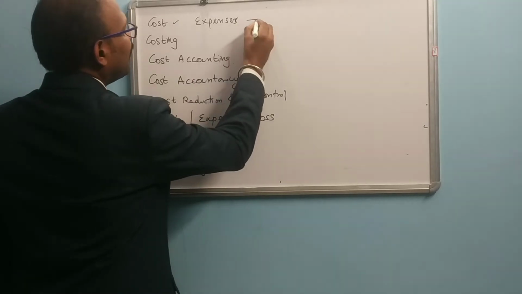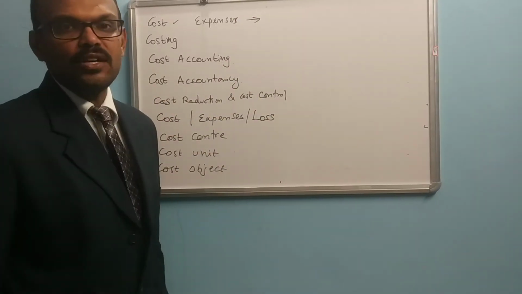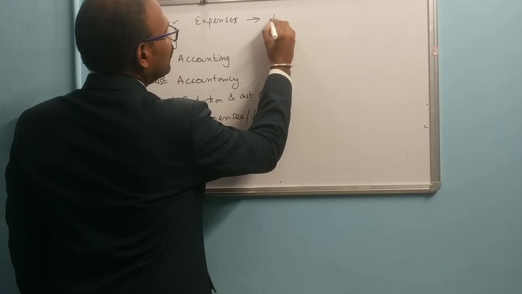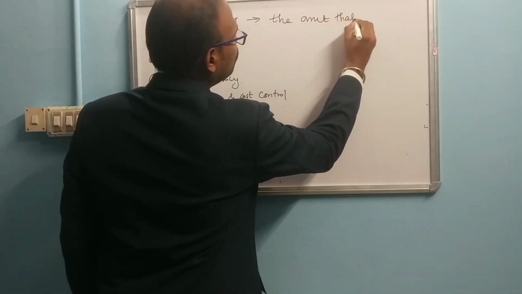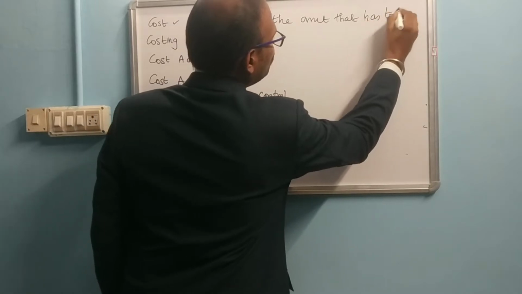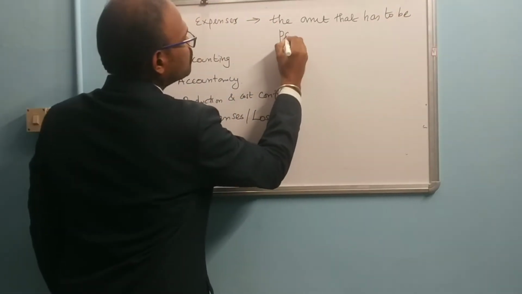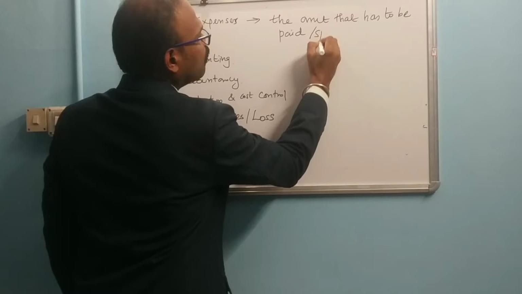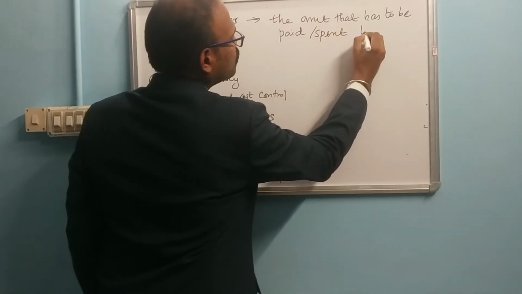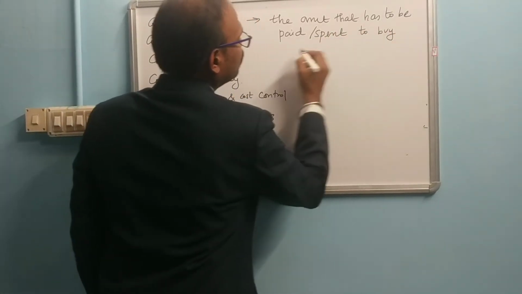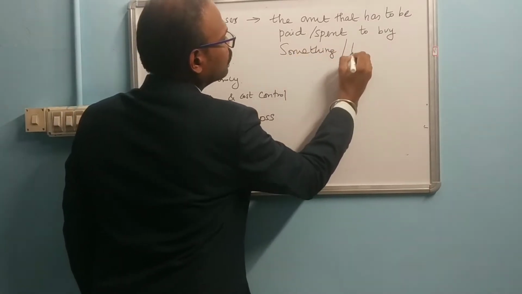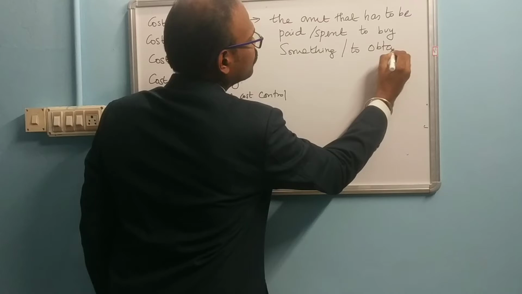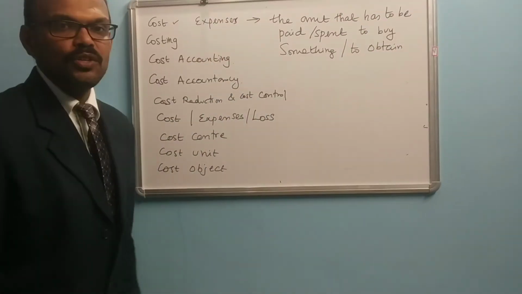Here we can state the definition of cost: it is the amount that has to be paid or spent to buy something or to obtain something.